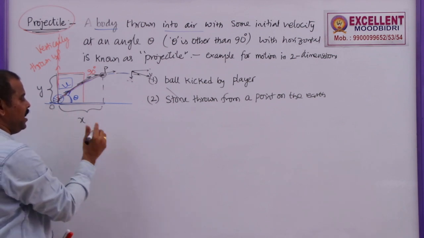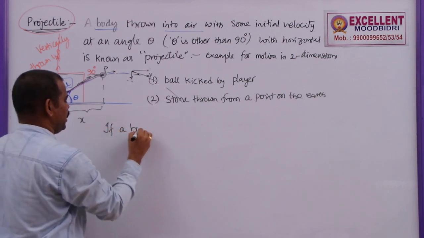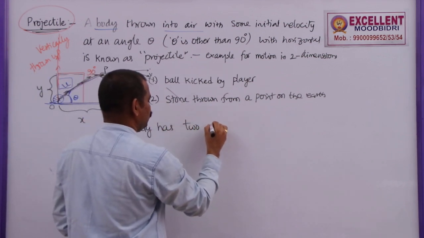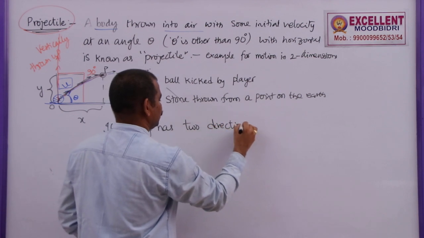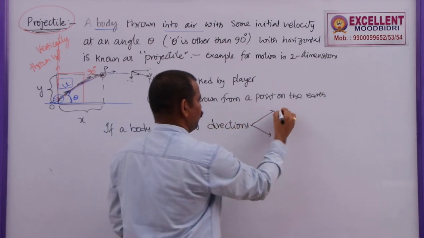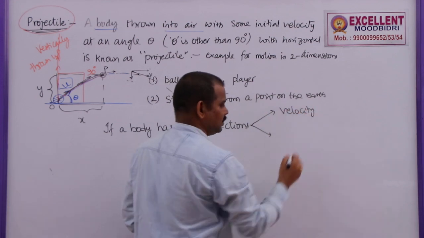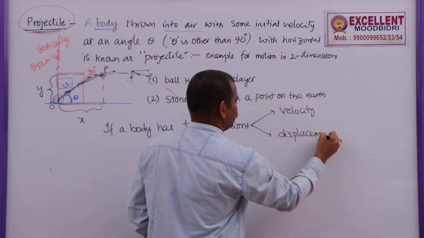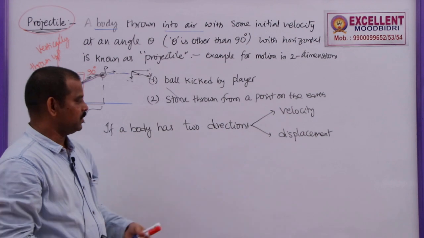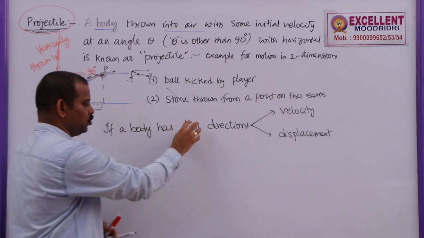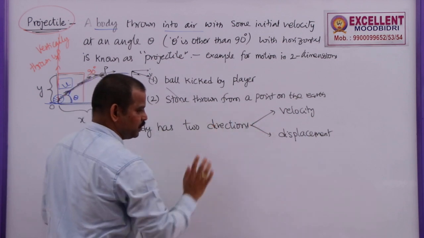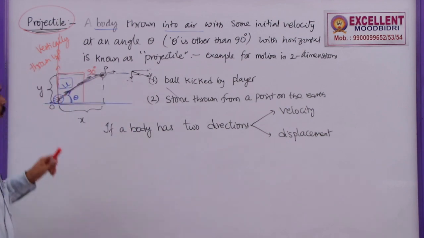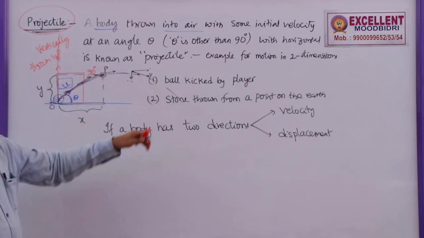So if a body has two directions, that is, it can have velocity in two directions or displacement in two directions. It may have velocity as well as displacement. So, if a body has two directions for velocity or two directions of displacement, then that body is known as a projectile body.